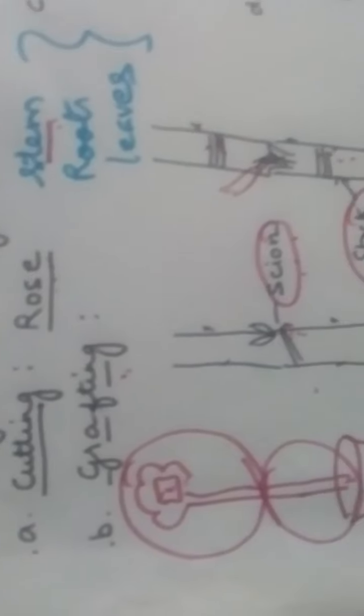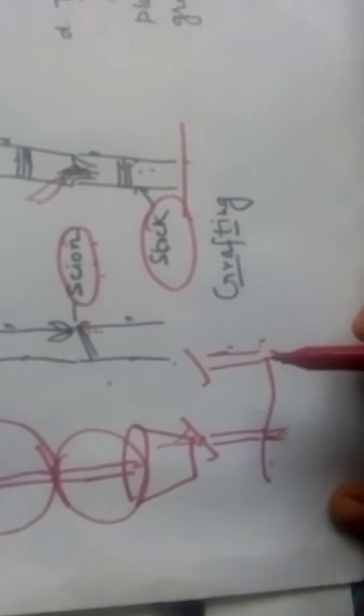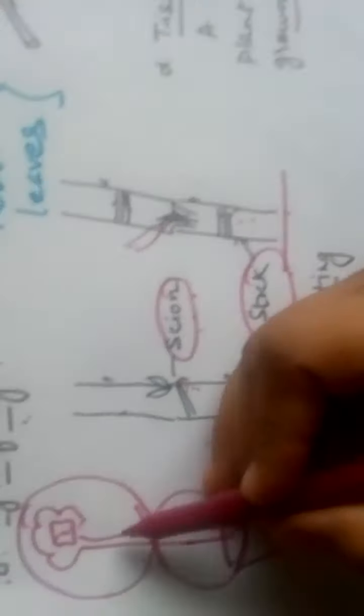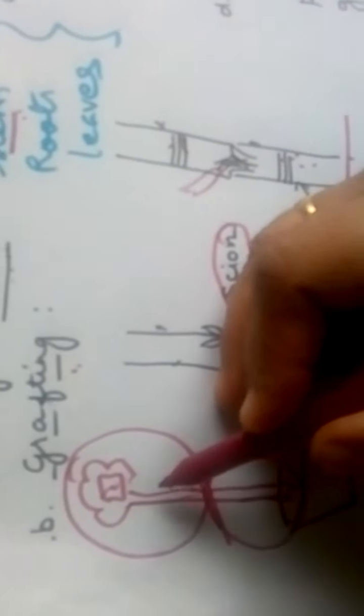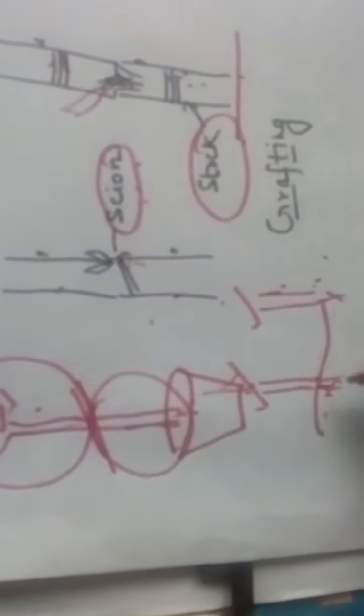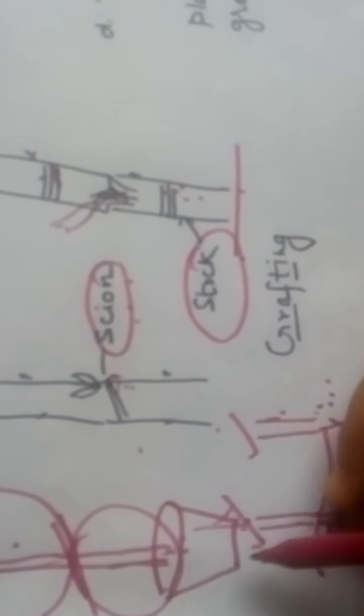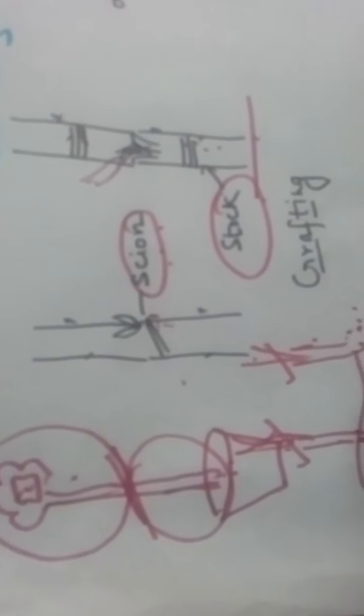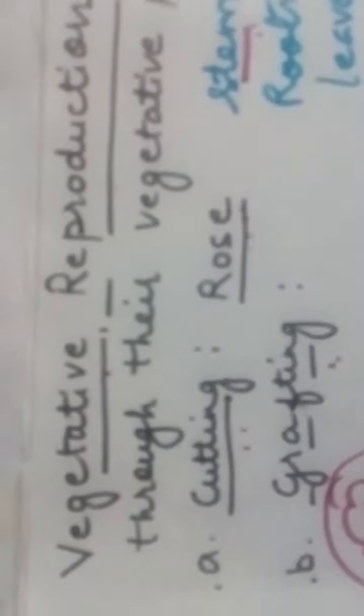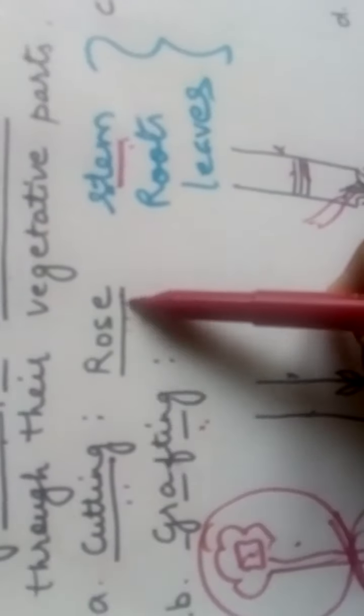As we can see, this is a rose plant, which is a very common garden plant. This plant can be grown into individual plants. How? We can cut this rose plant, take the lower part as well as the upper part, and plant them separately. In the course of time we will find that new plants develop from each part. So this process is called cutting, which is again vegetative reproduction, and it is very common in the garden plant rose.